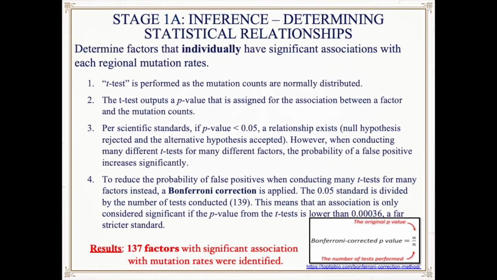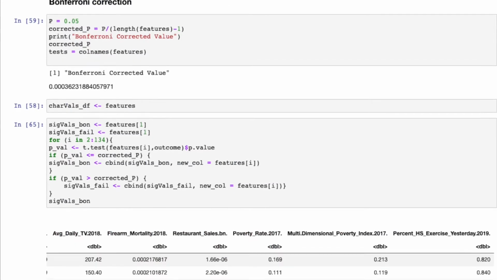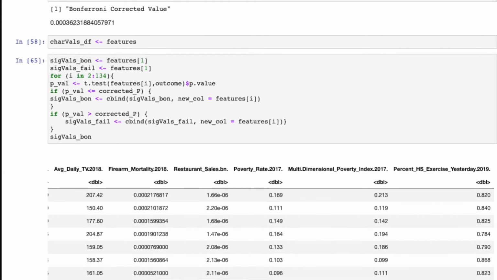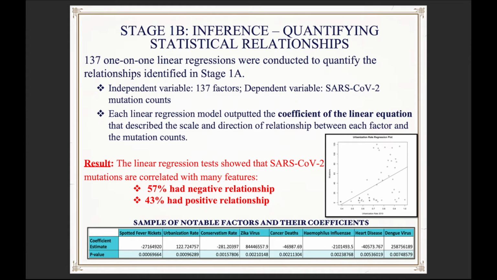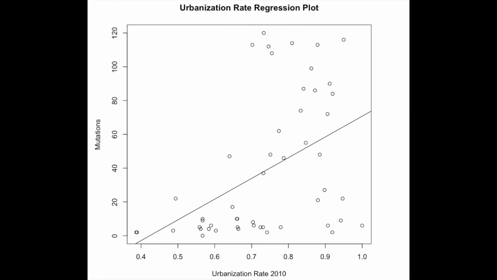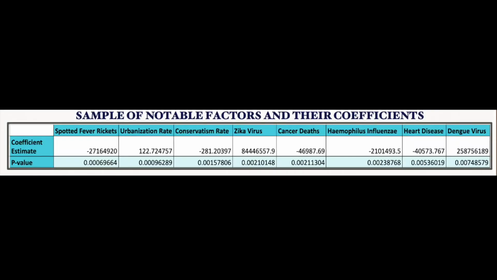Then t-tests using a p-value adjusted with Bonferroni corrections identified individual features that are significantly associated with mutation rates. Here's the code that does this step. For each of the 137 features that were identified in the previous step, linear regression models were run in order to quantify this significant relationship. Here's the code that completes this step, and here is a sample of one linear regression model, and again, here is a sample of all the notable factors and their coefficients.